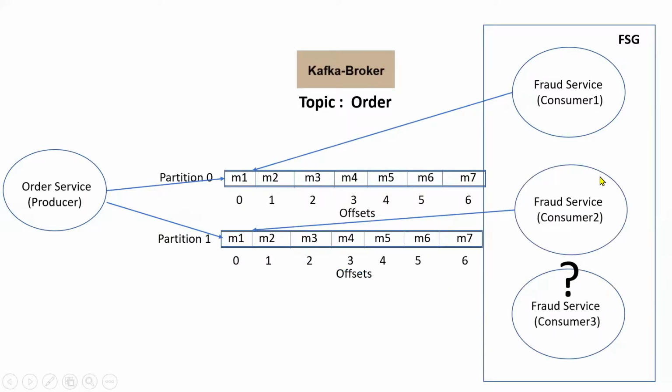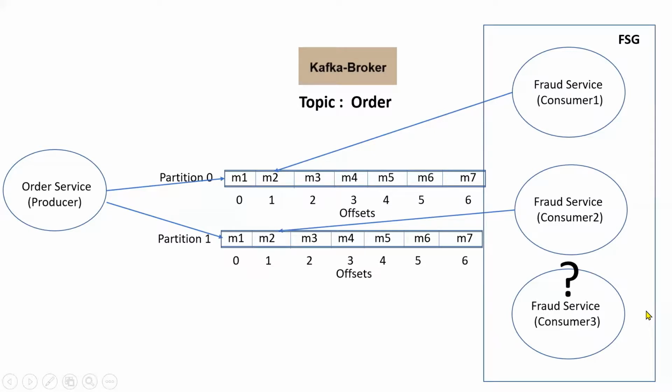Similarly, if you observe here, if you add one more consumer, this consumer would be idle. The reason is the number of consumers within the group must be less than or equal to the available partitions. If consumers are more than the available partitions, some of the consumers would be idle, right? Because here consumer 1 is pointing to partition 0, consumer 2 is pointing to partition 1, and for consumer 3 there is no other partition. This consumer 3 is idle. But at any point of time, if any one of these consumers is down, automatically this consumer can take over that partition, right? From a high availability perspective, this is useful. Otherwise, this would be wasting resources, right?